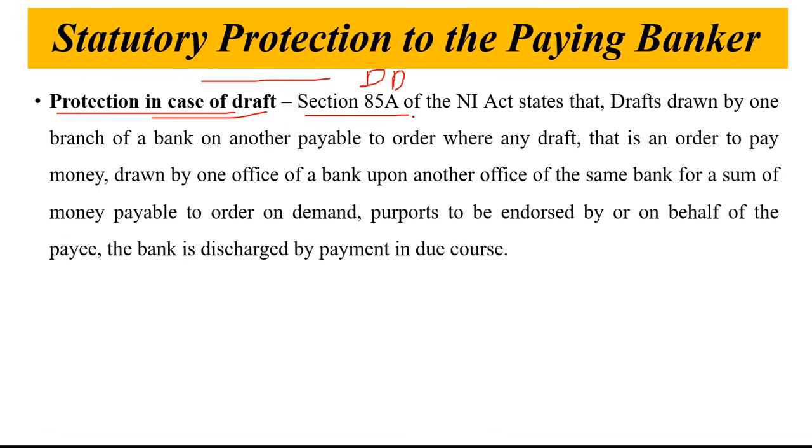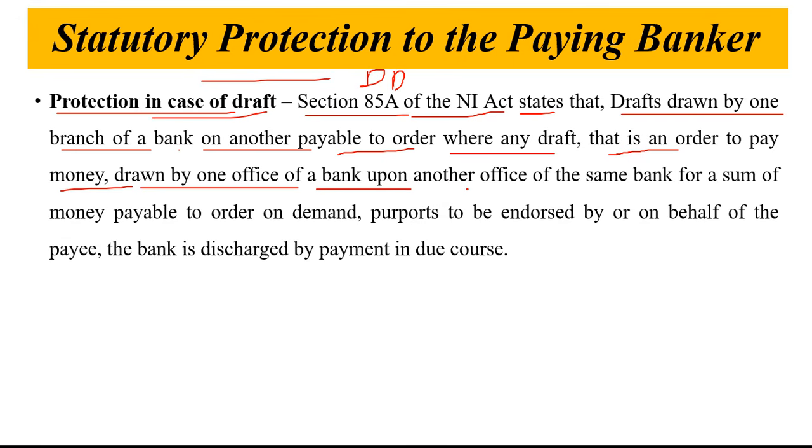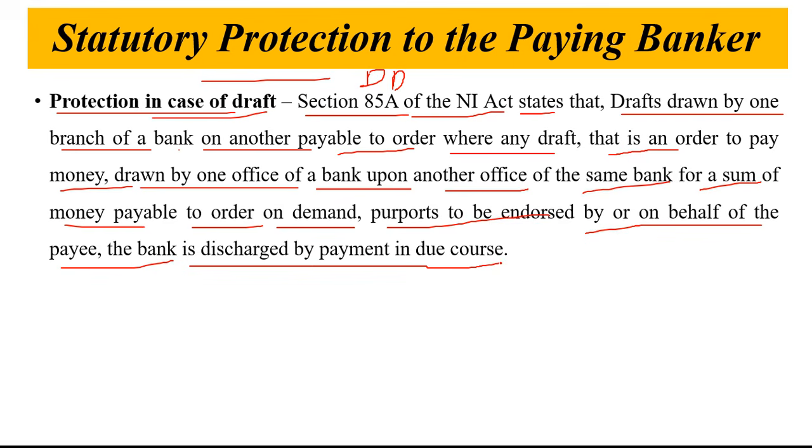Section 85A of the Negotiable Instrument Act states that a draft drawn by one branch of a bank on another, payable to order: any draft that is an order to pay money drawn by one office of a bank upon another office of the same bank for a sum of money payable to order on demand, purporting to be endorsed by or on behalf of the payee, the bank is discharged by the payment in due course.